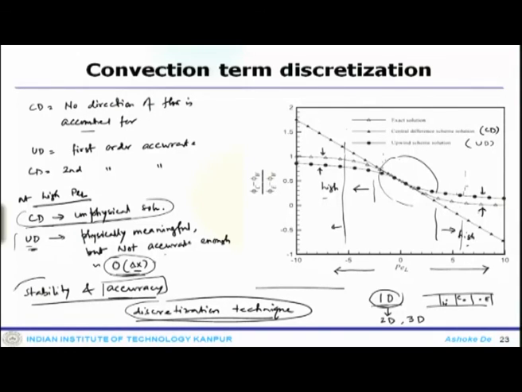These are problems you never encountered when we discussed the diffusion system. Diffusion system does not have this kind of problem. This starts appearing once you have the convection system, because you have an underlying flow field, and that underlying flow field is going to affect things. We will see how you can avoid all this and discuss the other problem in the subsequent lecture.